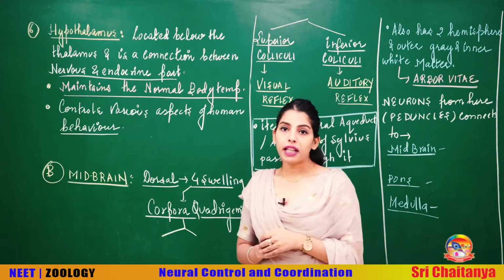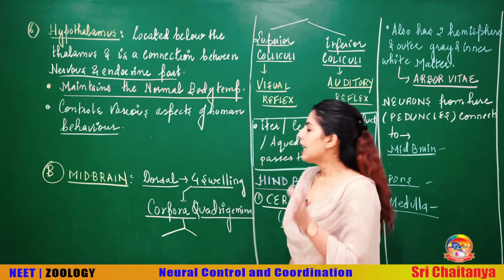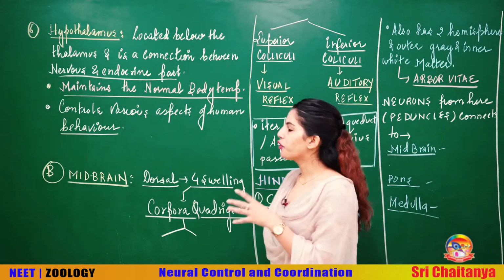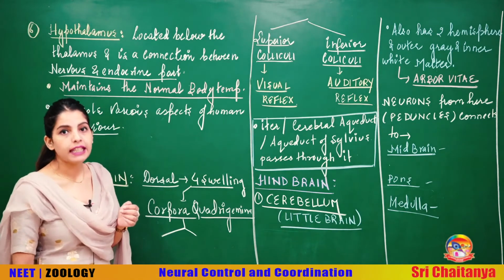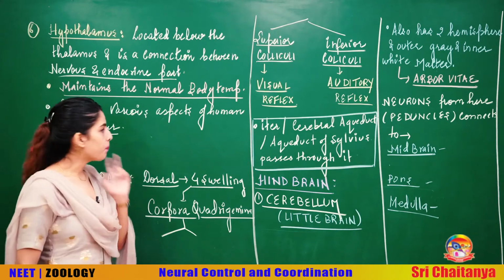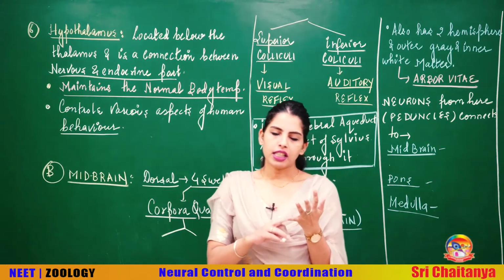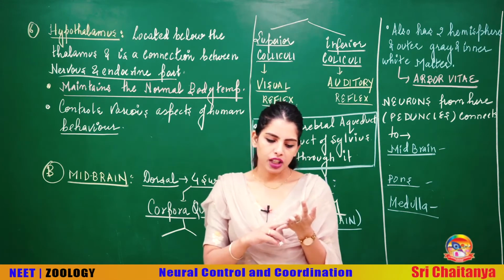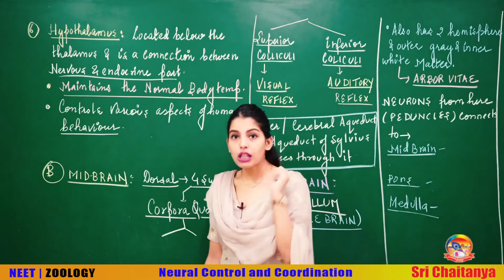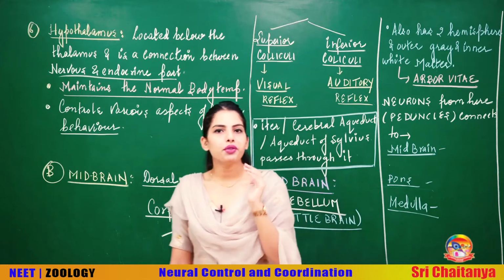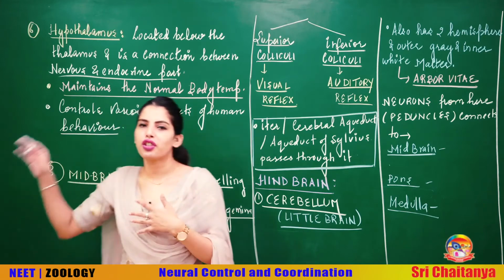The functions of the hypothalamus include that it is going to maintain your normal body temperature, and it is going to control various aspects of human behavior, because as we have already discussed, this is going to form the emotional brain along with the limbic system. And when you talk about human behavior, we have said that anger, fear, motivation, love, affection, pleasure, everything is controlled with the help of this emotional brain. Also, since it is a gland and you know that it has various hormones, all the hormonal functions will be the function of the hypothalamus.